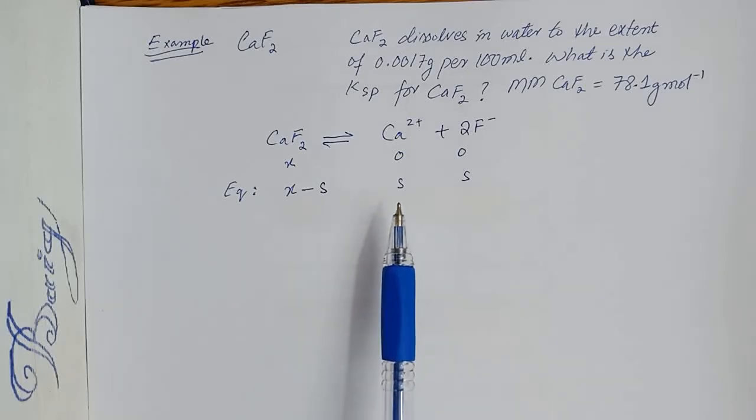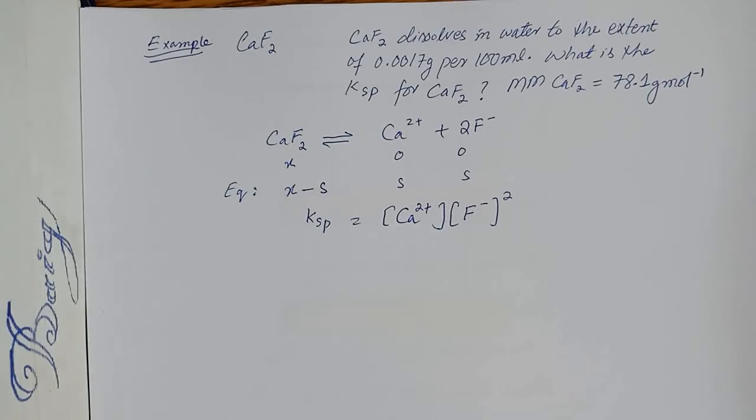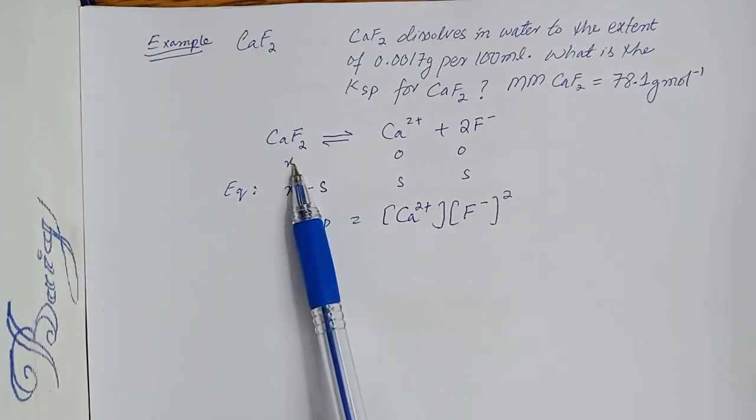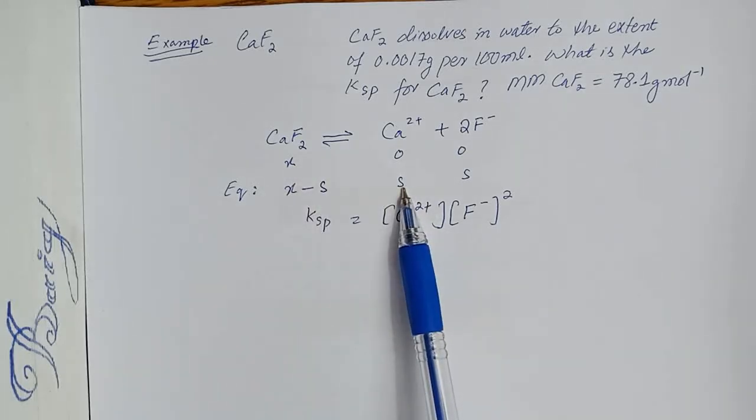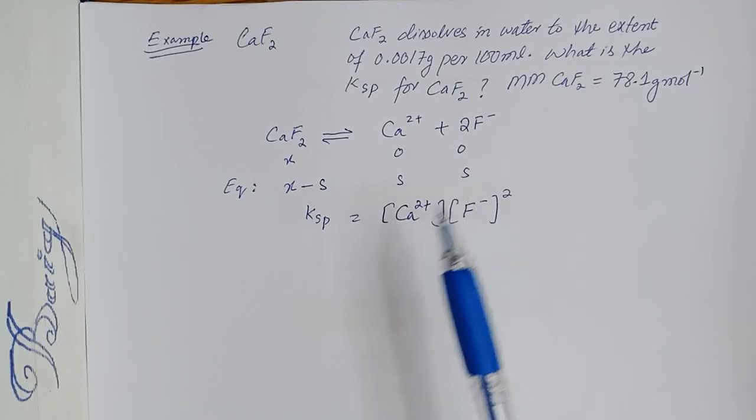Here we have to observe that for each 1 X, 1 S calcium and 2 S for 2 fluoride are generated, so we need to multiply this S with 2.